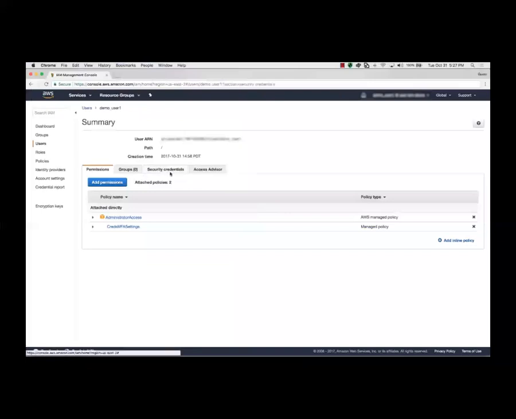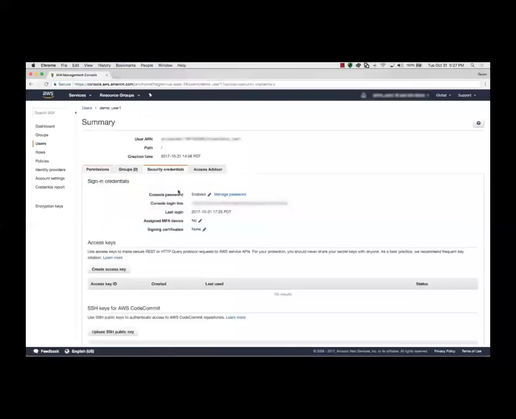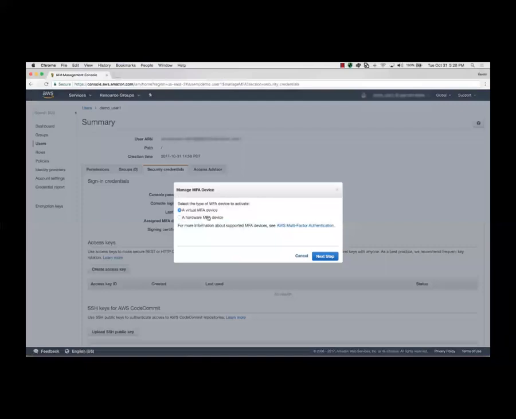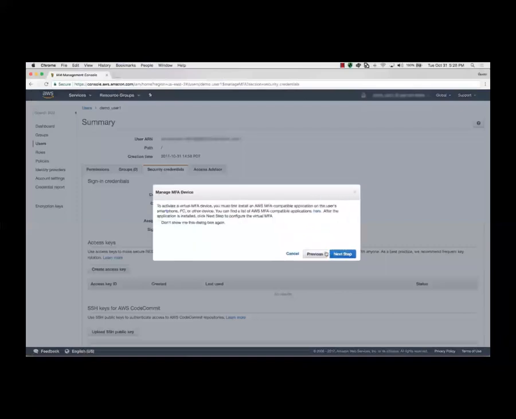Now, choose Security Credentials and locate the box named Assigned MFA Device. If you do not have an MFA device associated with your IAM user, you will see a no in this box. Now, choose the pen symbol next to the box. This opens up the Manage MFA Device wizard. The Manage MFA Device wizard helps you set up an authentication device for your user. Choose a virtual MFA device and then choose Next Step.